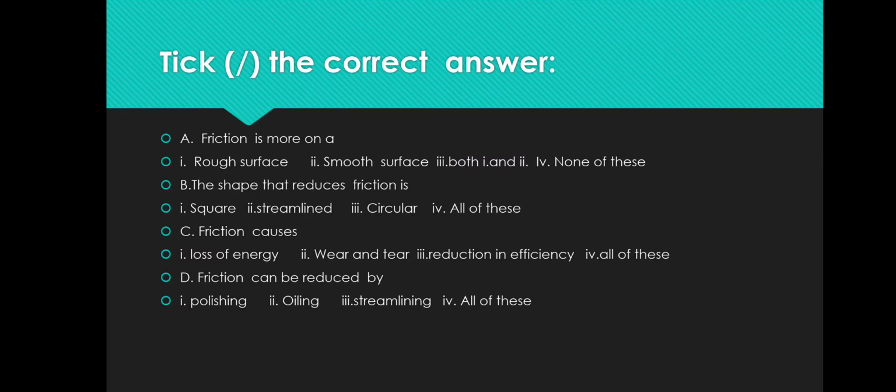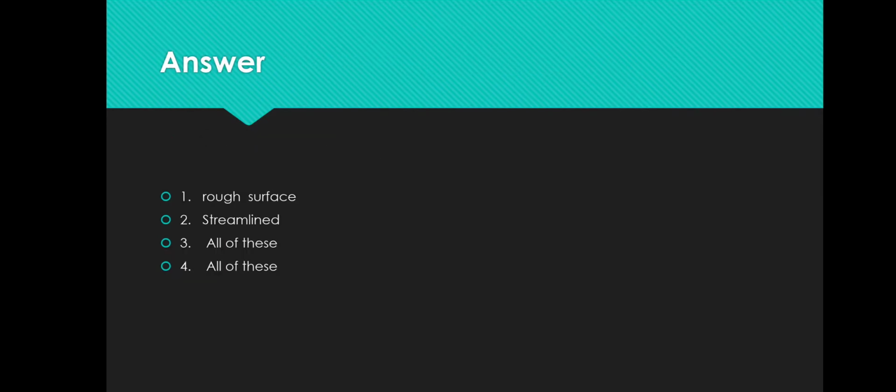D. Friction can be reduced by, options are polishing, oiling, streamlining, and fourth all of these. So answer is all of these. Friction can be reduced by all of these. First answer is rough surface. Second answer is streamlined. Third answer is all of these. And fourth answer is all of these.